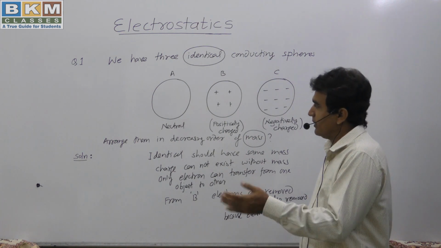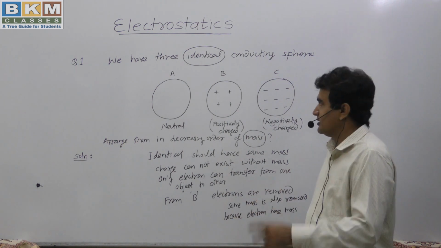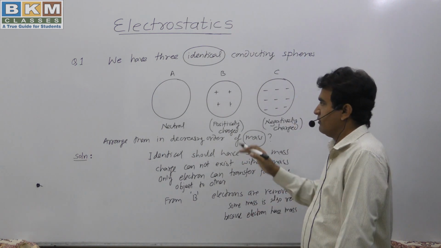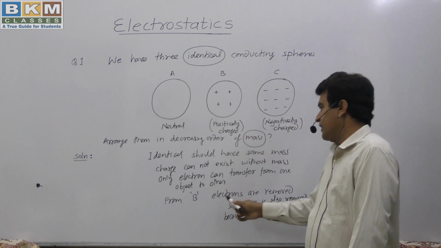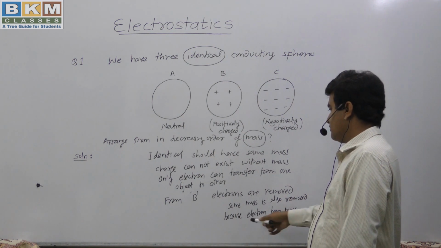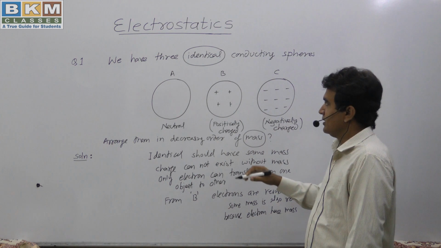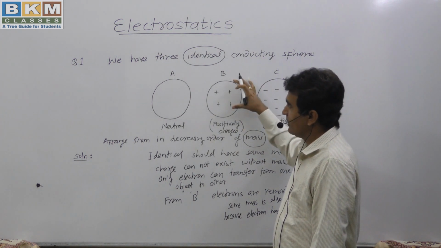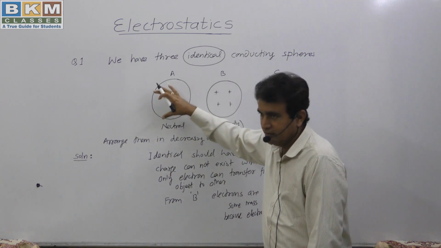If we are asked to compare, then we have to give the proper answer. Almost they have the same mass, but the difference is being asked, so we are talking about that. From B electrons are removed, so mass is also removed, and because electrons have some mass, we can say definitely that body B has less mass than body A.